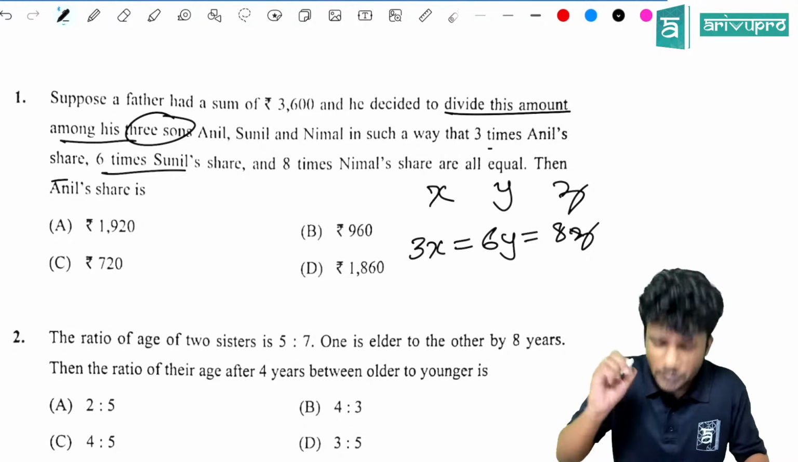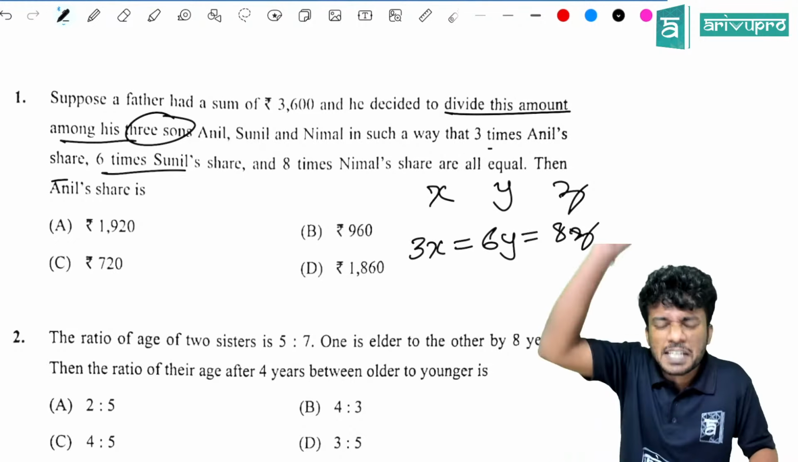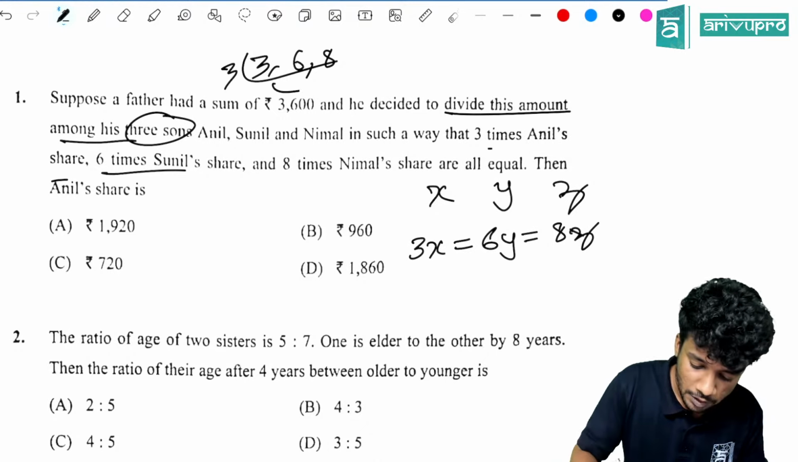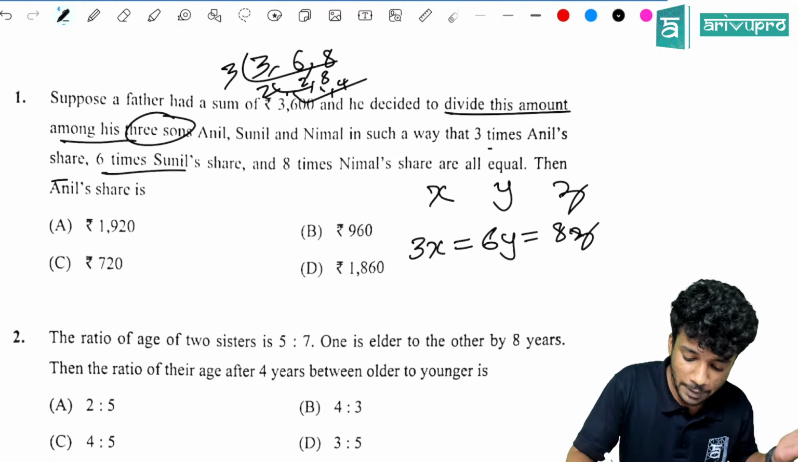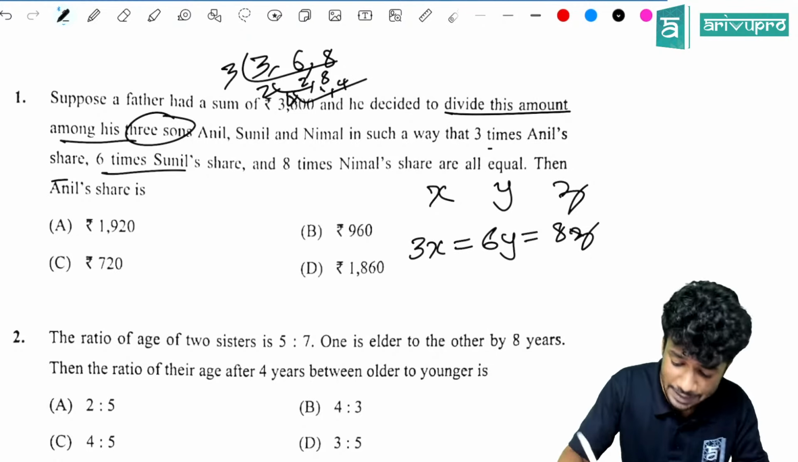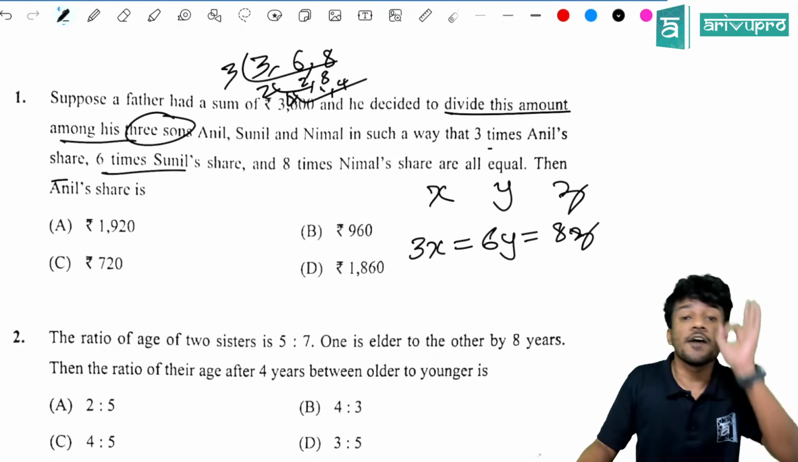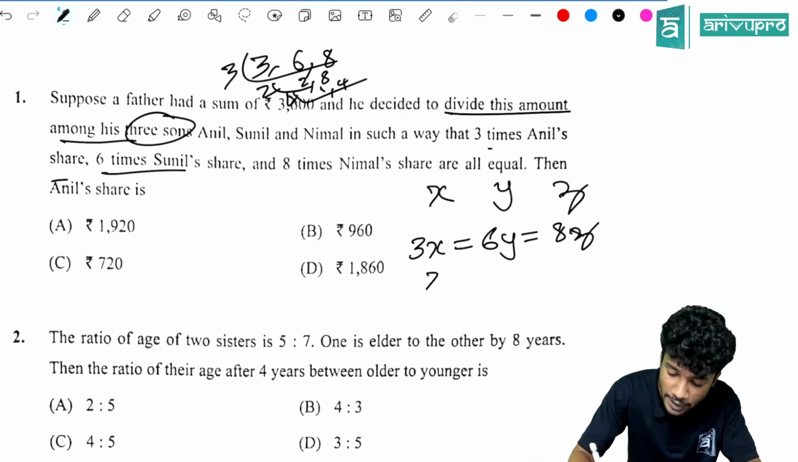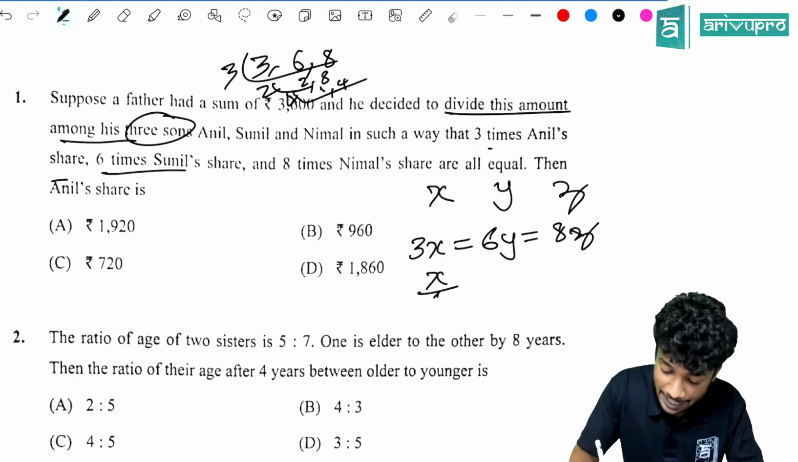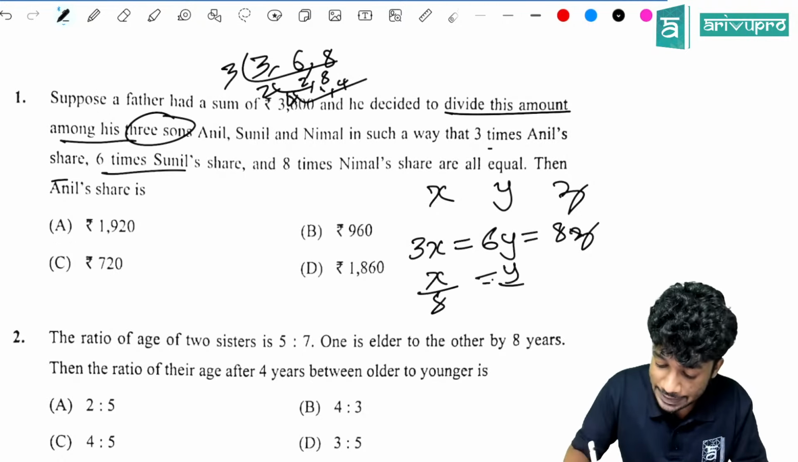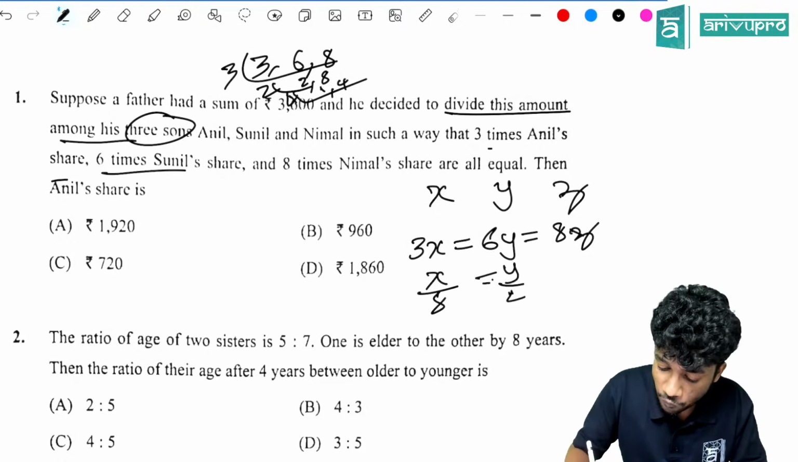So, how will you find it? Pretty easily. The first and easiest step is to take the LCM of 3, 6 and 8. How much is the LCM? If we take 3, then 2 and 8 will be remaining. If we take 2, then 1 and 4 will be remaining and we can take 4. So LCM is 24. So divide everyone by 24, which will give you x by 8, as 3 will get cancelled off, and y by 4, which is equal to z by how much?